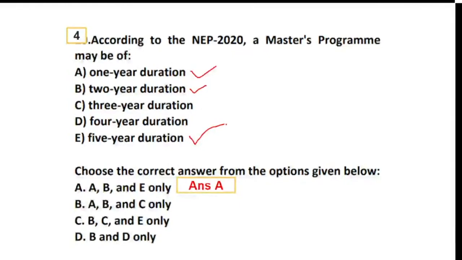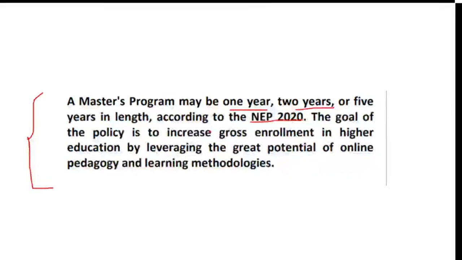Now, a master's program may be of 1 year. So we have just a small explanation over here. It can be of 1 year, 2 years, or 5 years according to the new education policy 2020. The goal of the policy is to increase the gross enrollment. Last cycle we used to do a lot of questions on gross enrollment ratio. We will do them now also in this coming cycle.